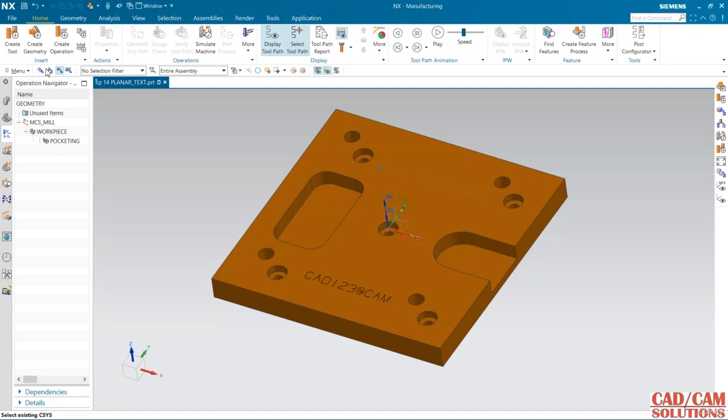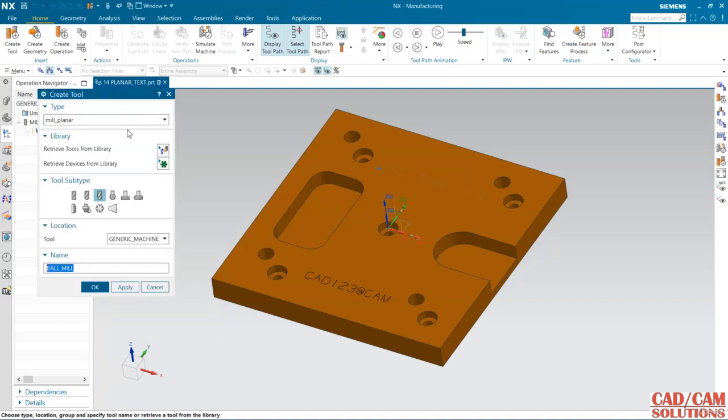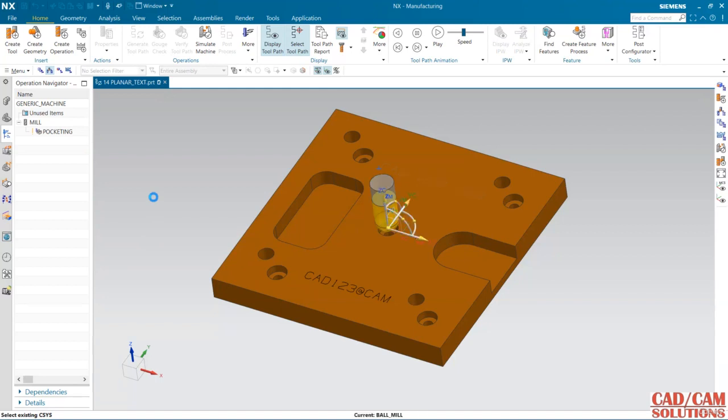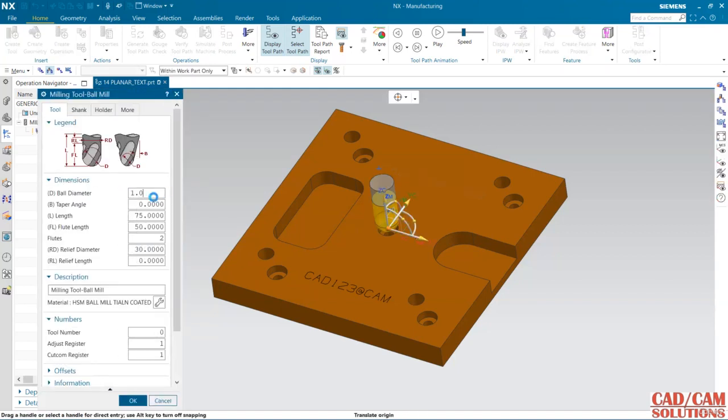Now I'm going to create a tool. For an engraving tool, I'm using this ball mill, and the ball mill diameter is 1, and the taper angle is 15 or 10 degree.